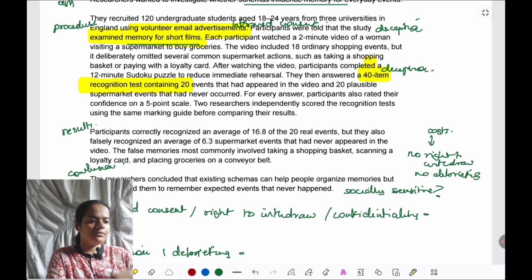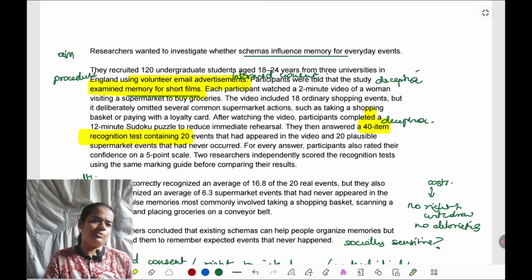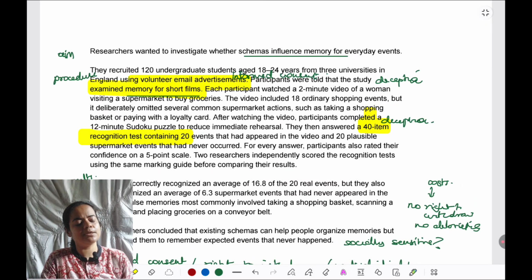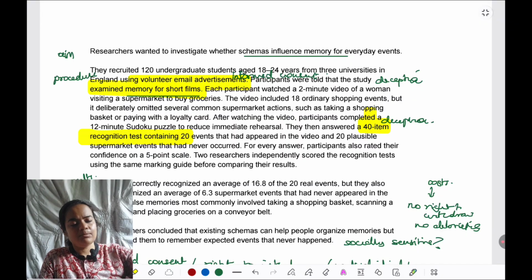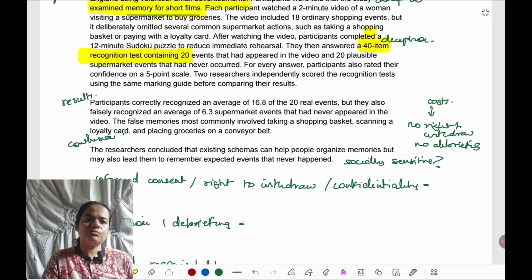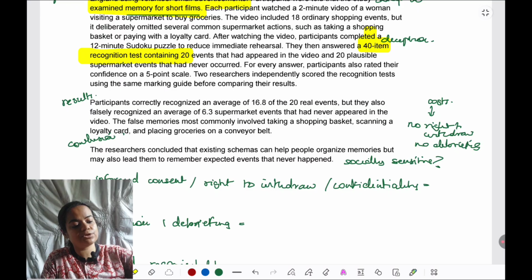Okay, so now given that we have finished the annotation, we have seen mainly in the procedure all the annotation is there for responsibility. Now let us consider what we can write in the outline. Number one, when it comes to informed consent, right to withdraw, etc., it is there to a limited extent. Like I told you, these are volunteers, but they don't know the whole purpose of the study. True consent is not taken unless we have told them exactly what is happening in the study and why it is being done. So true consent is not there. Partial consent is there. That is the term we generally use. So I will note in the outline.